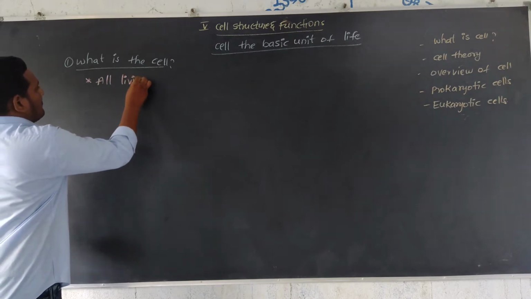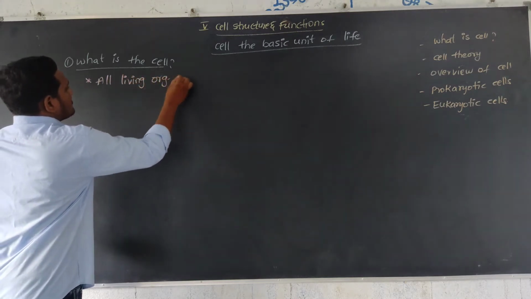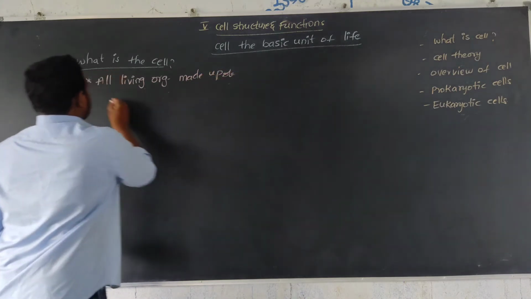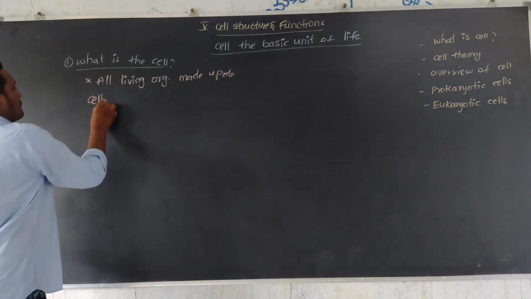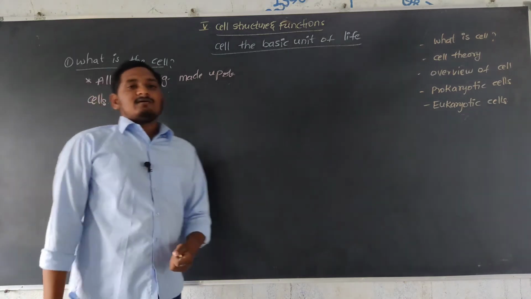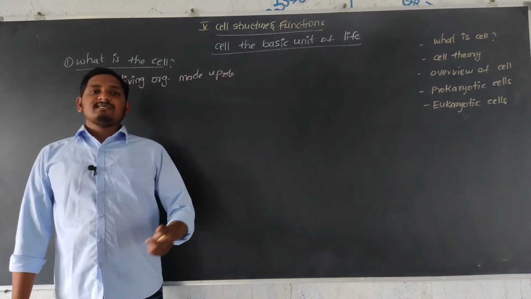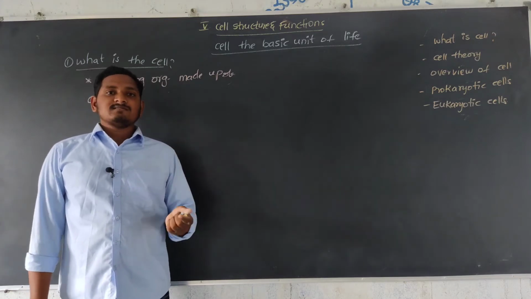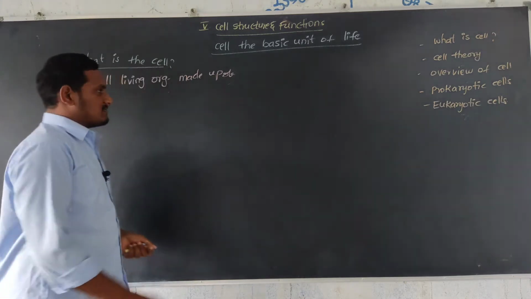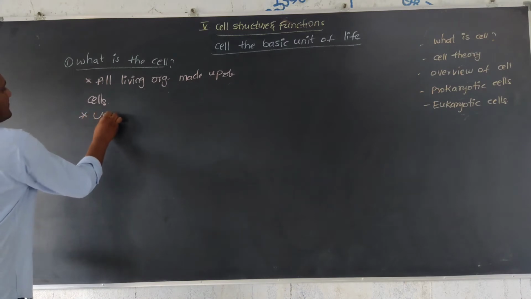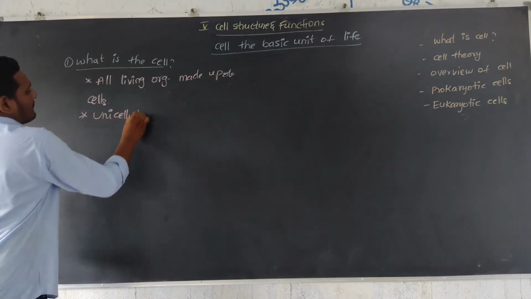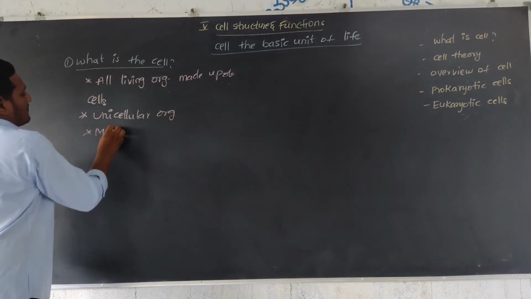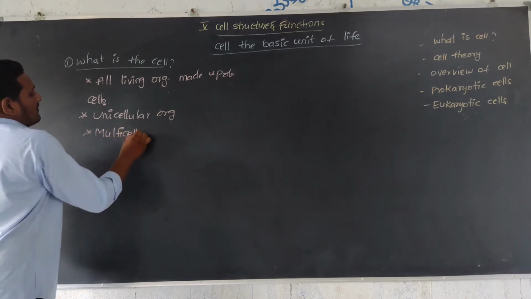All living organisms are made up of cells. Either the organism is made up of only a single cell, that is a unicellular organism, or it is made up of many cells, that is a multicellular organism.